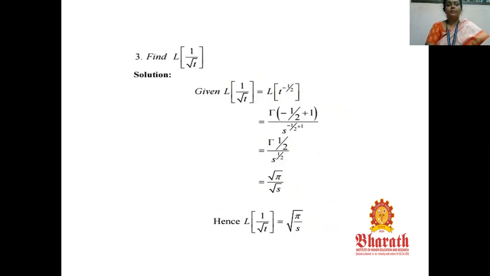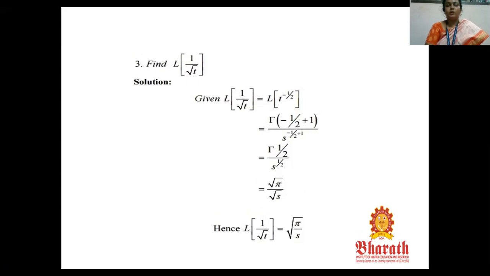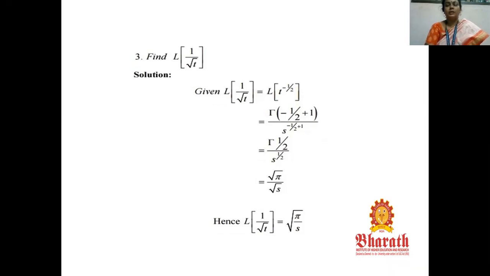Next, Laplace transform of 1 by root t. 1 by root t can be written as t power minus 1 by 2. So L of t power minus 1 by 2, by the gamma function we have to apply here: gamma of minus 1 by 2 plus 1 by s power minus 1 by 2 plus 1. So it becomes gamma 1 by 2 by s power 1 by 2. Gamma 1 by 2 is root pi, so it becomes root of pi by s. So L of 1 by root t is equal to root of pi by s.